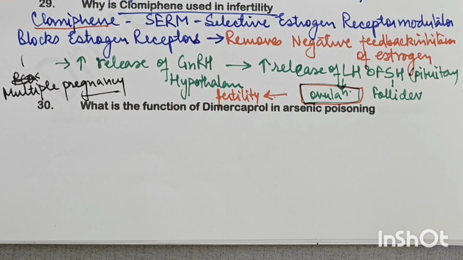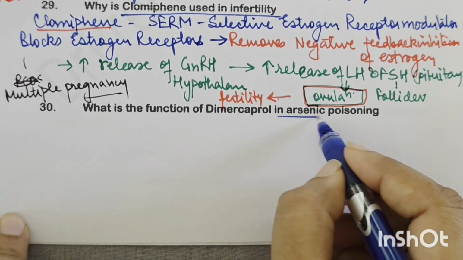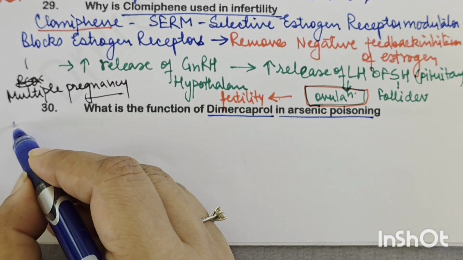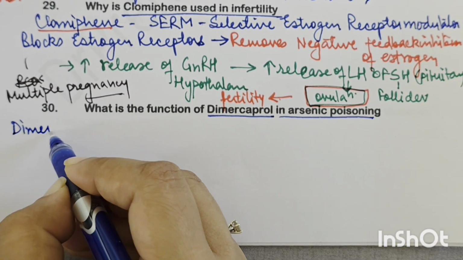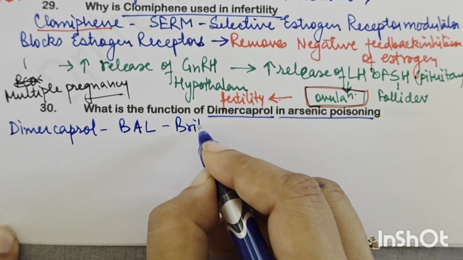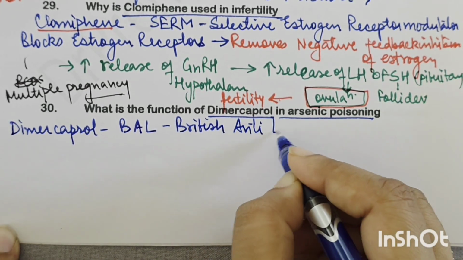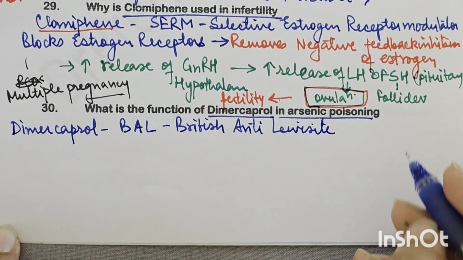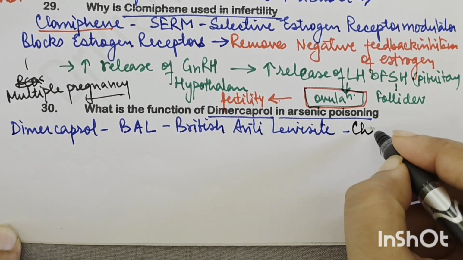What is the function of dimercaprol in arsenic poisoning? Okay, very good. So dimercaprol in arsenic poisoning. Dimercaprol is also called BAL, which means British anti-lewisite. Now what is this? This is basically a chelating agent.